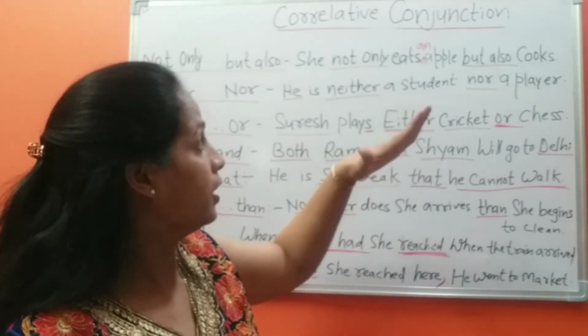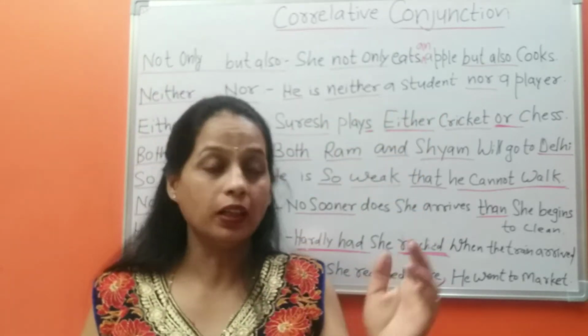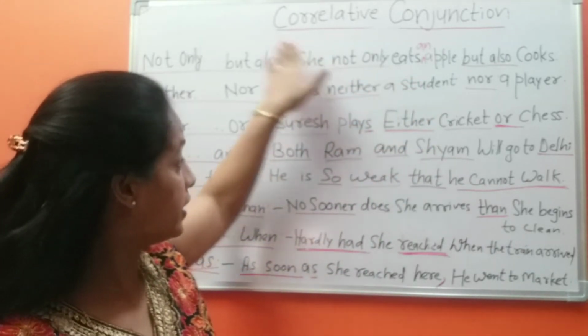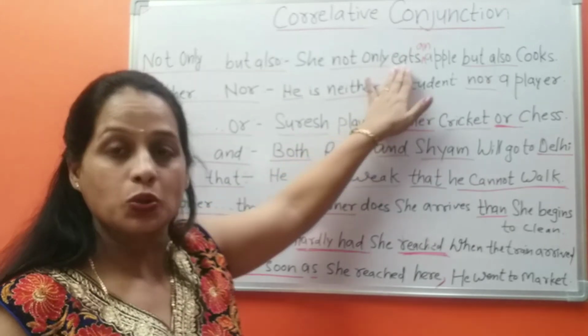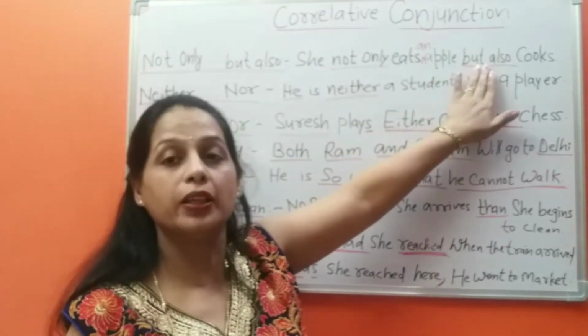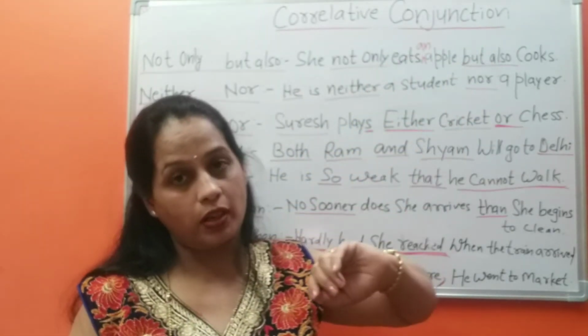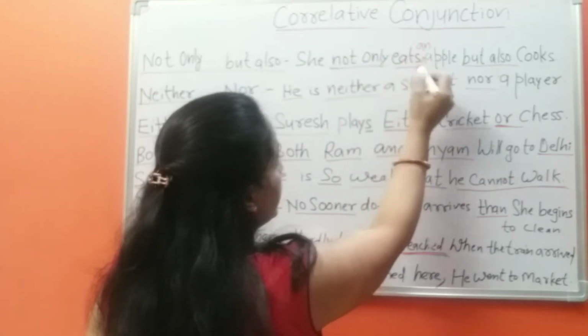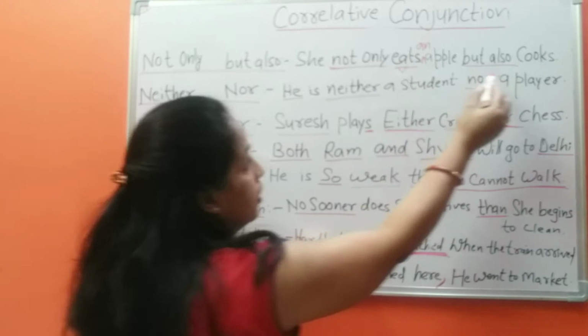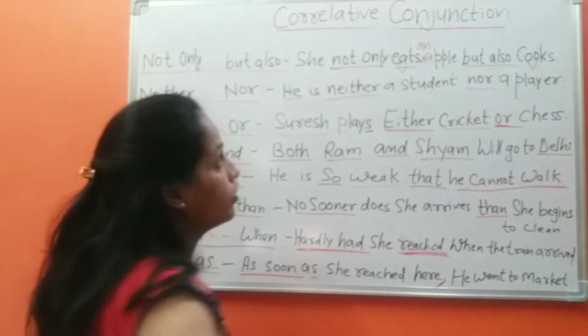And here we have to remember, if we are using these correlative conjunctions before a noun, the second will be used before a noun. Here we use not only before eats, which is a verb, and cooks is also a verb.